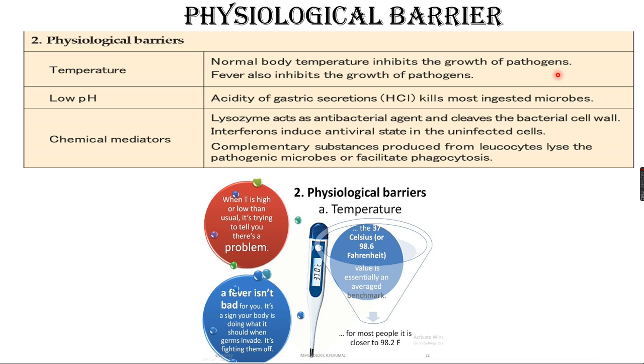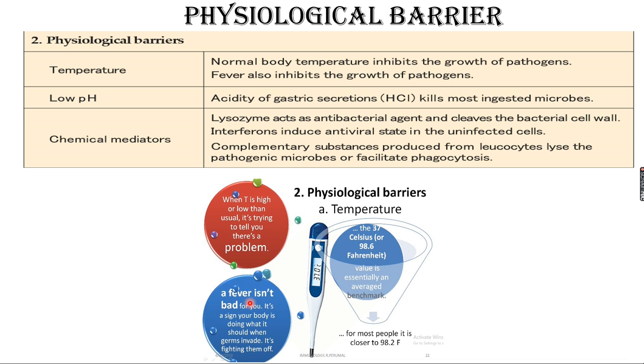But when there is entry of a pathogen into your body, your immune system is activated and it shows a response called fever. Fever inhibits the growth of the pathogen. That is very important. So a fever is not bad for you. It is a sign your body is doing what it should when germs invade. When germs enter your body, your immune system starts producing antibodies and fights against this pathogen.